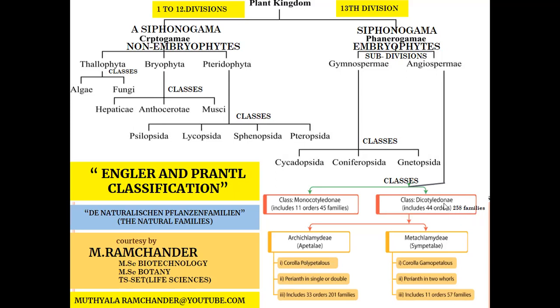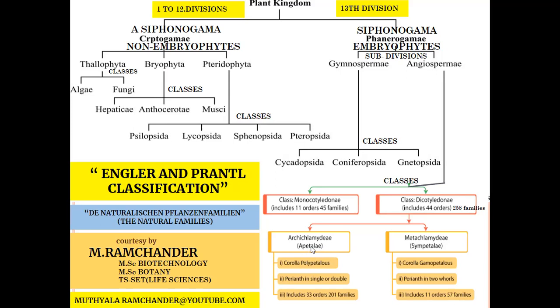The dicotyledone class is classified into two subclasses. One is Archichlamydae, the other is Metachlamydae. Archichlamydae is also called apetalae. In this Archichlamydae, polypetalae and monochlamydae plants are placed.